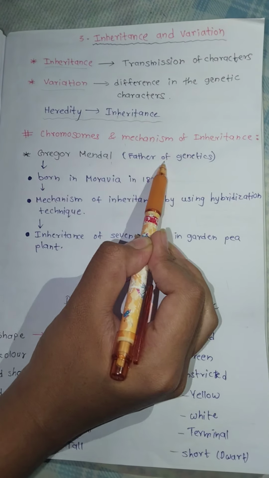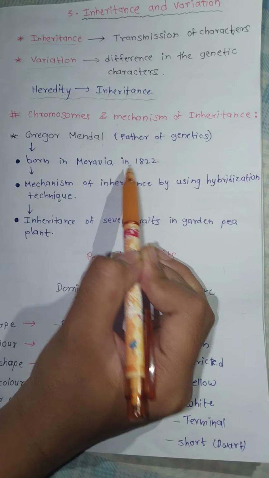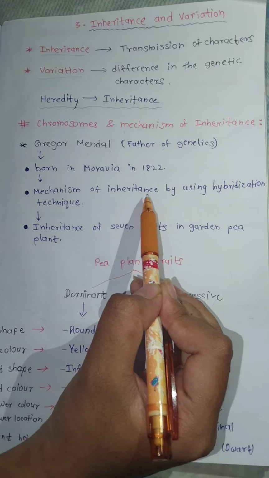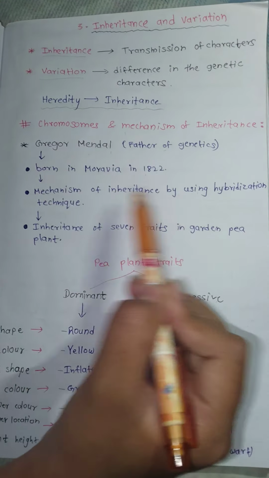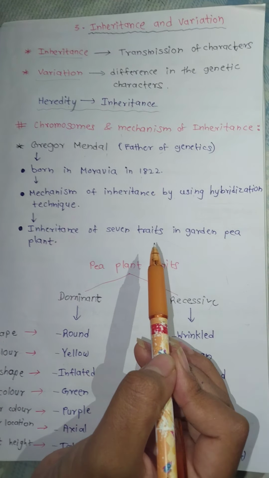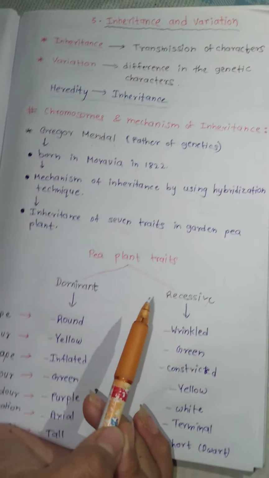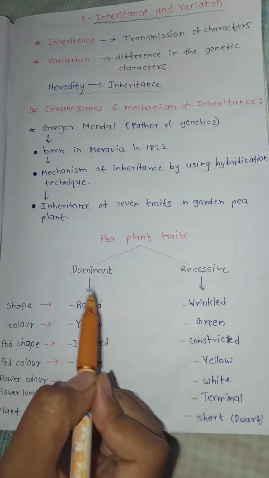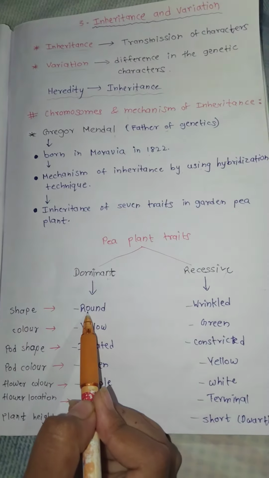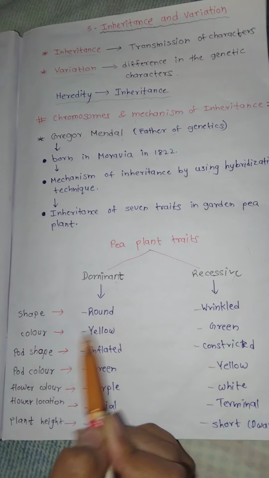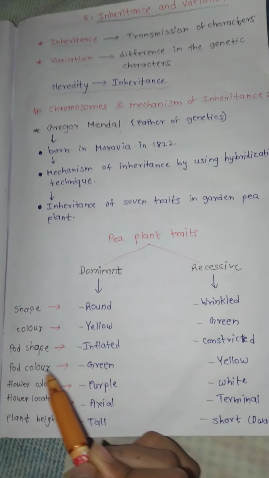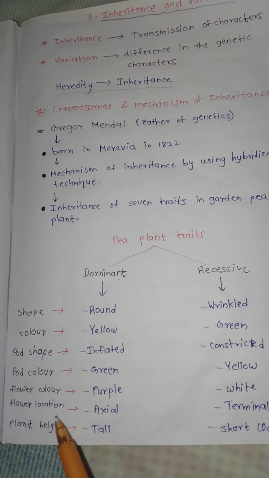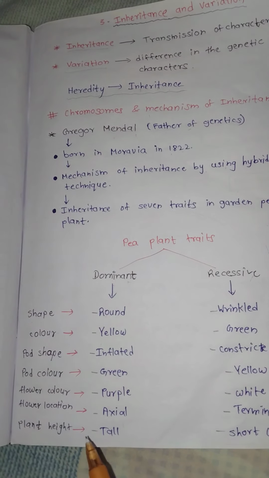Gregor Mendel, the father of genetics, born in Moravia in 1822, gave the mechanism of inheritance by using the hybridization technique, that is, inheritance of 7 traits in garden pea plant. In pea plant, traits are of 2 types, dominant and recessive. In dominant, the shape of seed is round, color of seed is yellow, pod shape is inflated, pod color is green, flower color is purple, flower location is axial, plant height is tall.